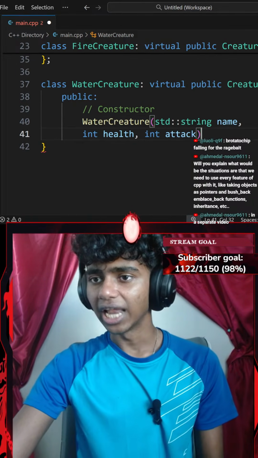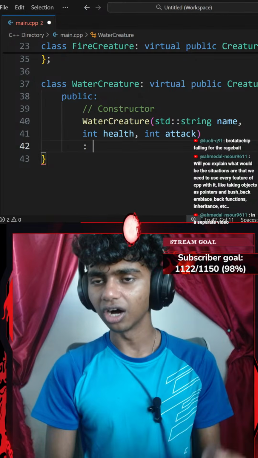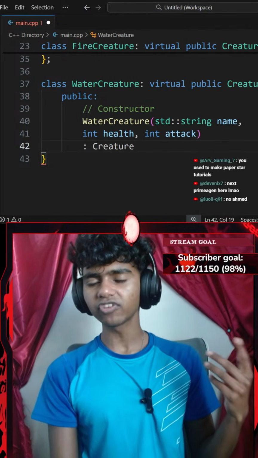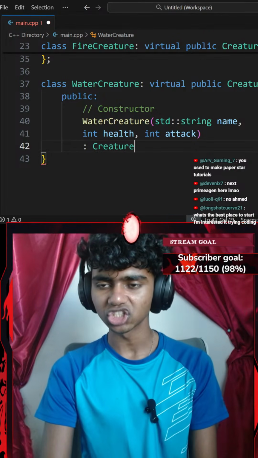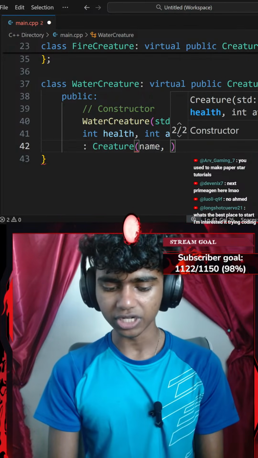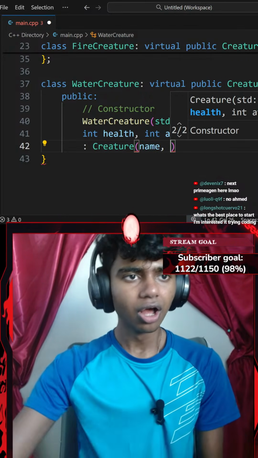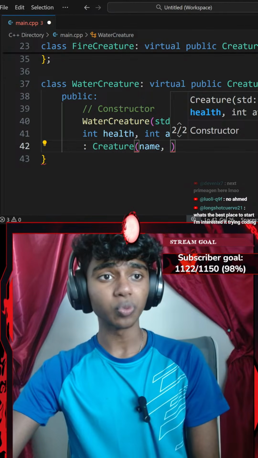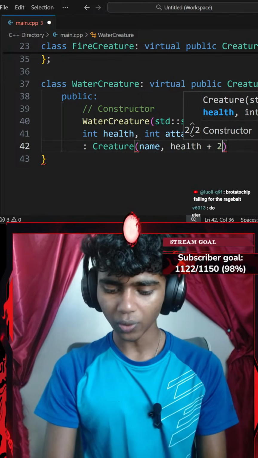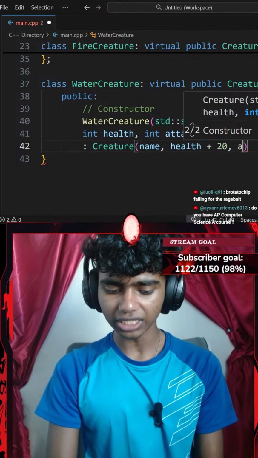Alright, perfect. Next up, I'm going to be adding a colon and then creating a constructor for the class that I'm inheriting from. Since I'm inheriting from my creature class, I'll create a creature class constructor. My creature class requires 3 parameters: name, health, and attack. For my water creature class, it adds 20 bonus for health. So I'm going to go with health plus 20, and then attack.